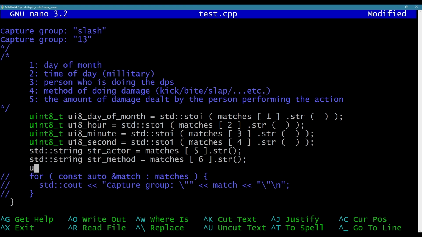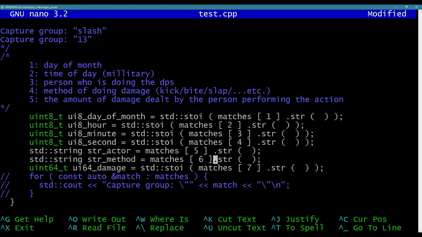This is going to be a huge number probably, so I'm going to do uint64_t. Damage equals matches 7 dot str. I'm going to parse that out using standard stoi. I'm not entirely sure this can return a uint64_t, but I can look into that in a second.